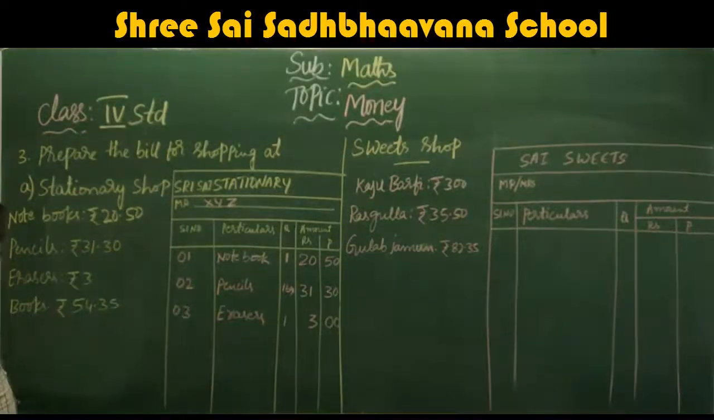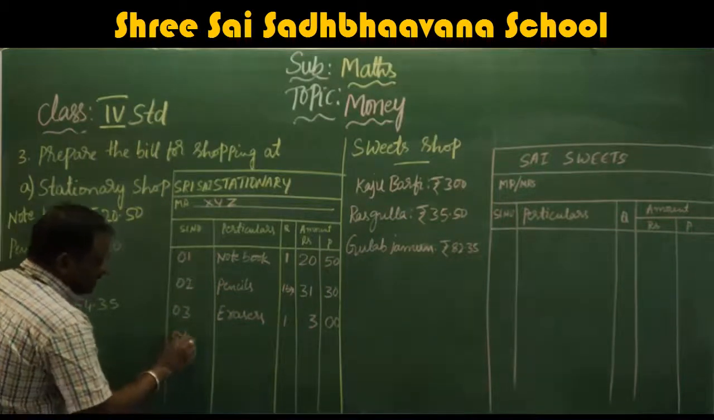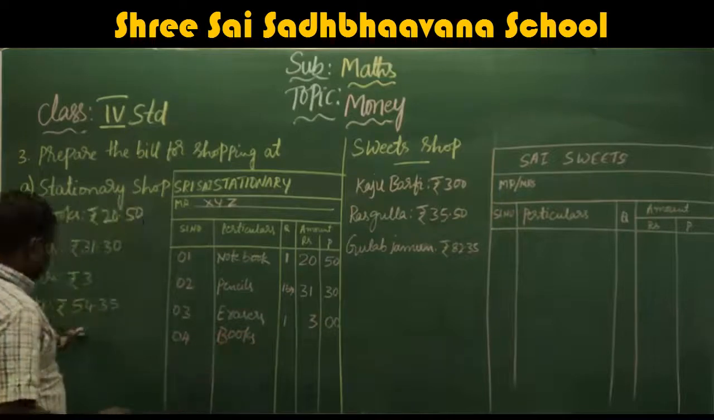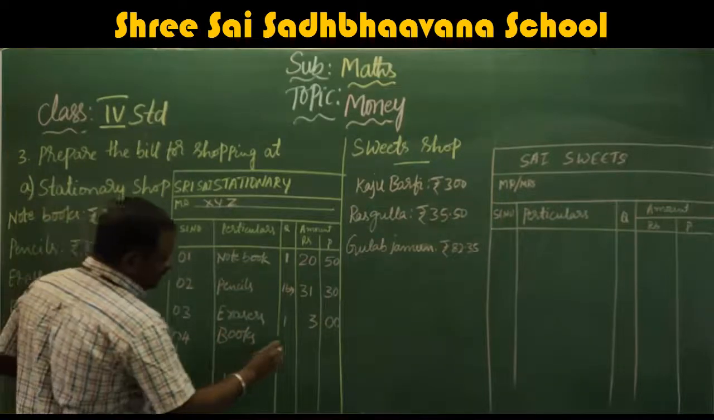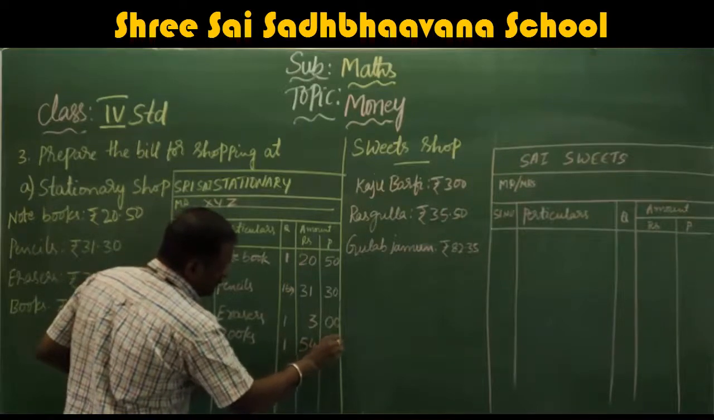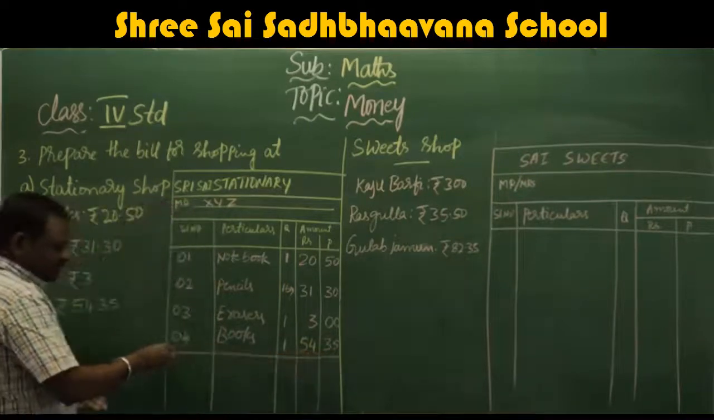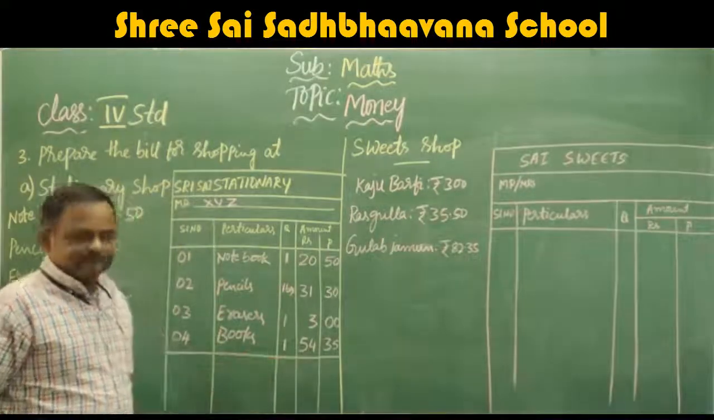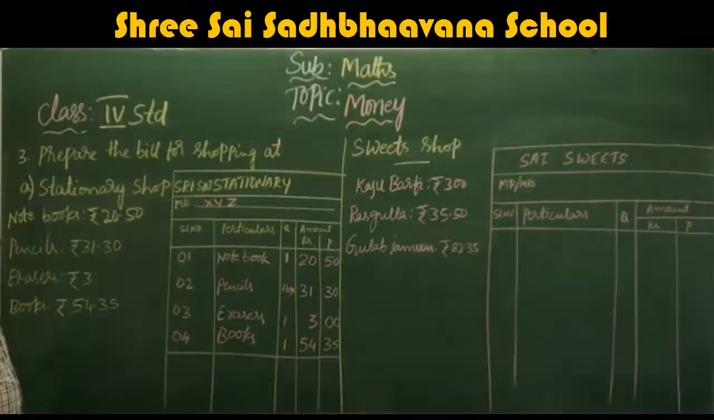So books. They have purchased another textbook. What is that cost? 54.35, 1 book. That's all. Now what you have to do? Find the total. To find the total, what you have to do? Add.